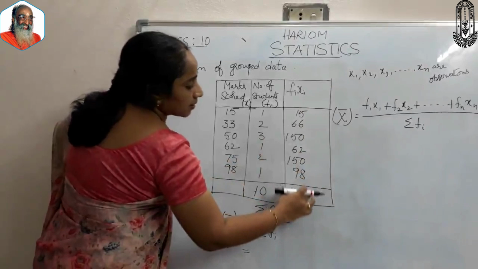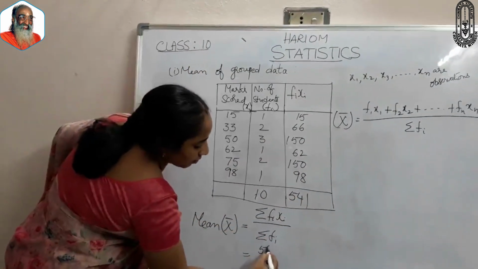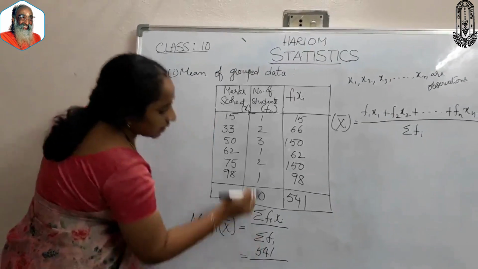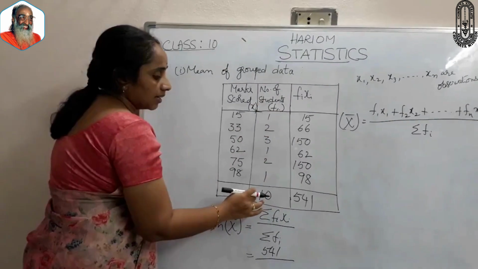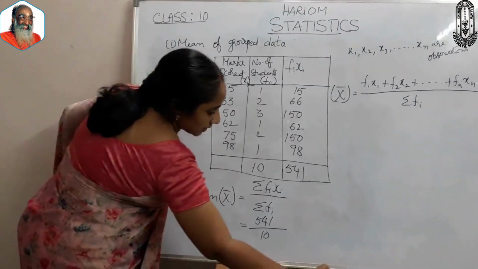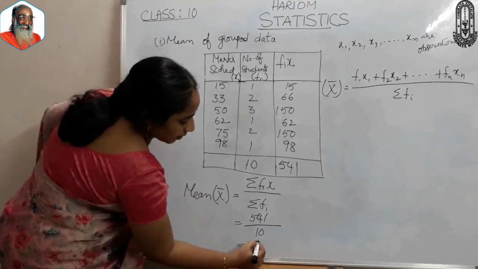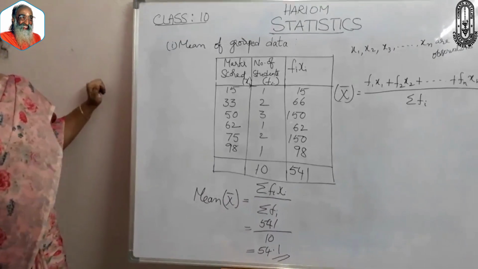Here the total is 541, and the total of the fi, that is frequencies, is 10, so the mean of this grouped data is 54.1.